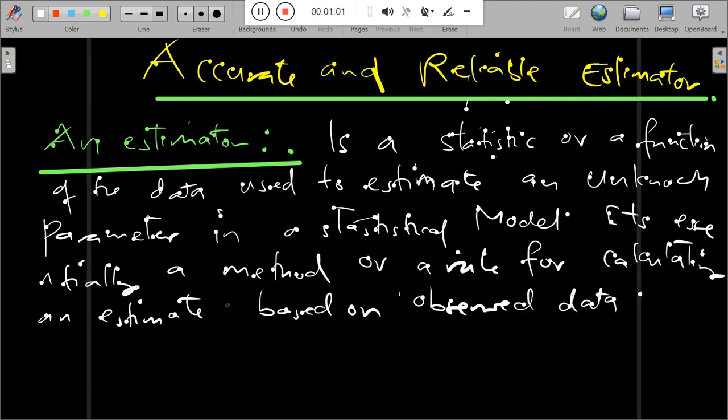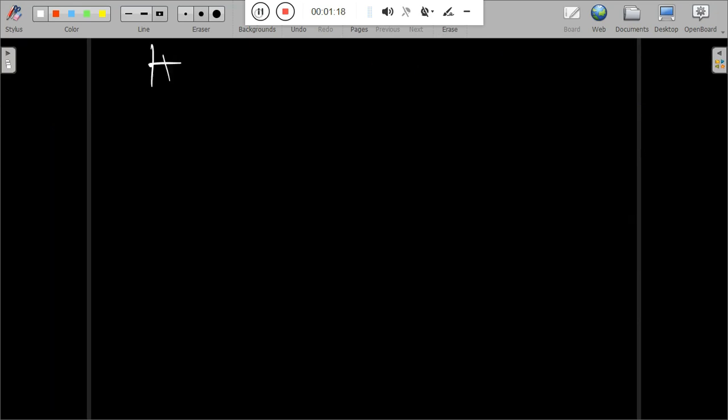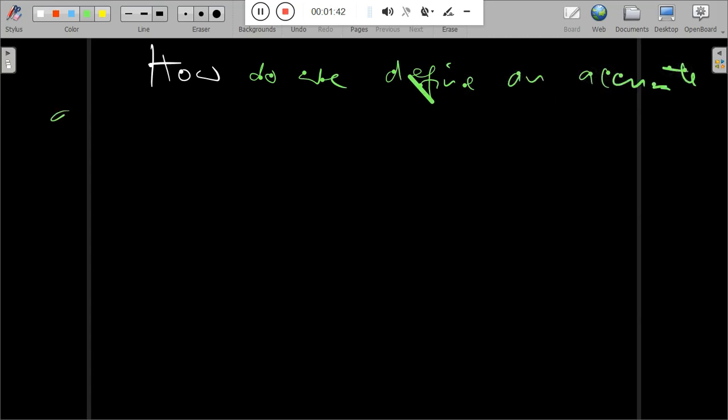based on observed data. Sometimes people define an estimator as a rule for calculating an estimate of a given quantity based on observed data. As the estimator behaves for any given sample, the estimate of beta estimated will probably not be equal to the true value of beta.